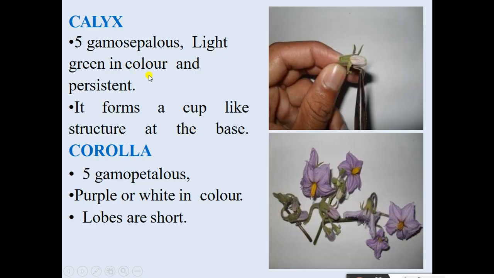Then calyx: 5 gamosepalous, light green in color, persistent. See the image, the green color is the calyx, 5 sepals. It forms a cup-like structure at the base of the corolla. Then corolla: 5 gamopetalous, purple or whitish in color, lobes are short. See, the purple color is the corolla, the yellow color is the anther.